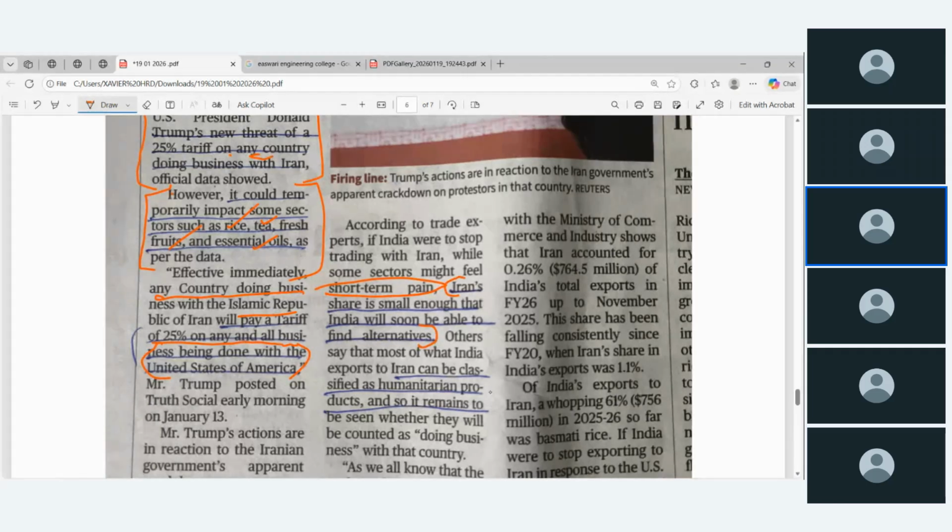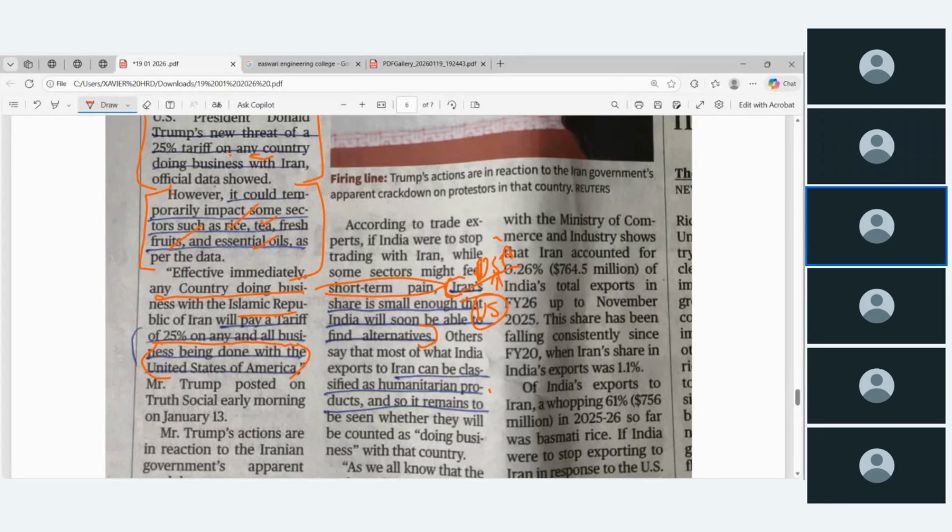இது ஏன் அப்படி யூஎஸ் மாத்த கூடாது? This is what my question. USA share, see, USA share is small enough that India will soon be able to find alternative. Yeah, similar. இந்த மாதிரி இப்ப இந்த ஸ்டேட்மெண்ட் if I change like this, then no need to bother about whatever the